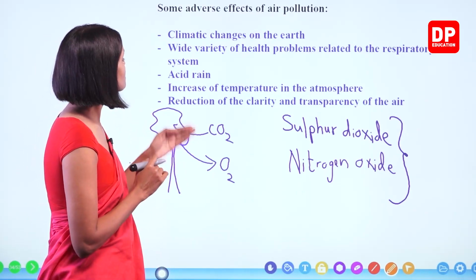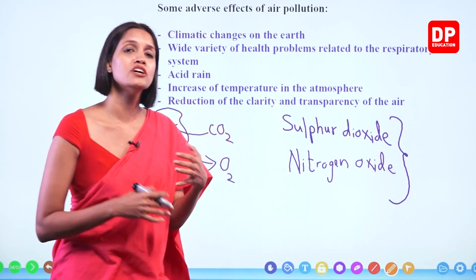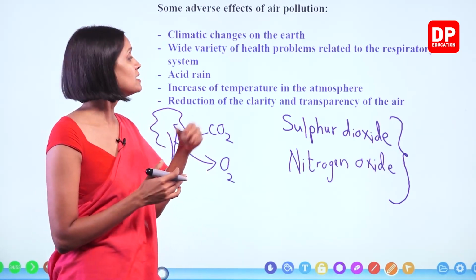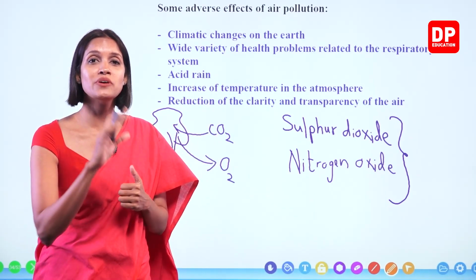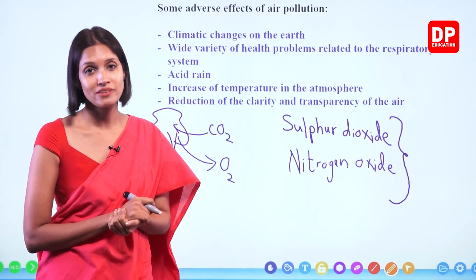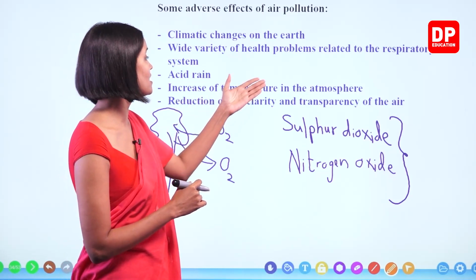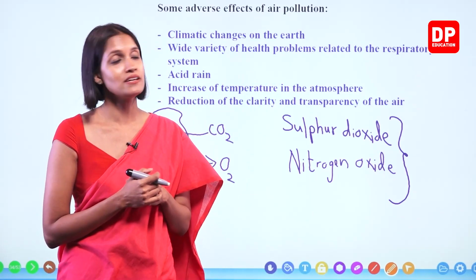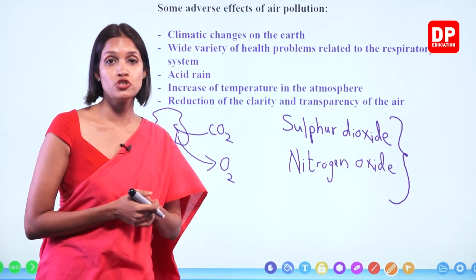Reduction of the clarity and transparency of the air happens because of smoke released by vehicles, factories and other buildings. The clear nature, the clarity of the air changes. Air becomes very smoky, right? The clarity and transparency of the air is reduced. Okay, children? So these are some of the adverse effects of air pollution.